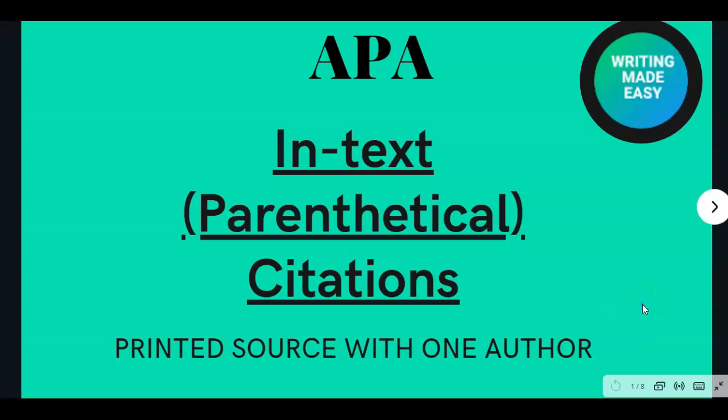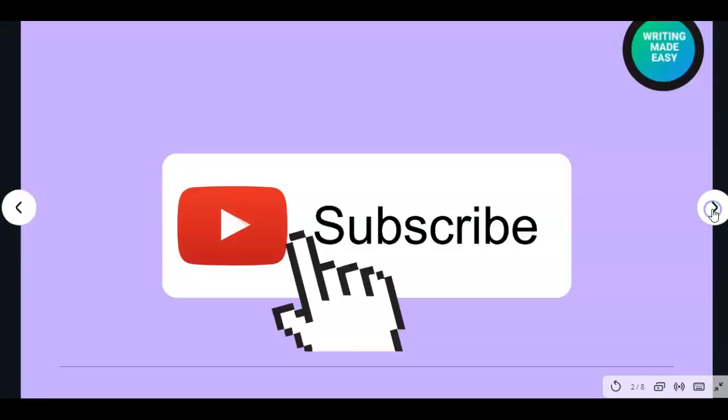This is the APA 7th edition presentation on in-text or parenthetical citations. An in-text or parenthetical citation is when you're typing something inside your text, so inside your essay or another document, and you're using information from a source. This particular one is for a printed source with one author, but I'll also tell you how to change that if you are doing something that doesn't have page numbers.